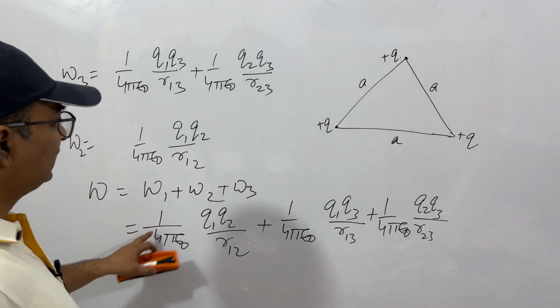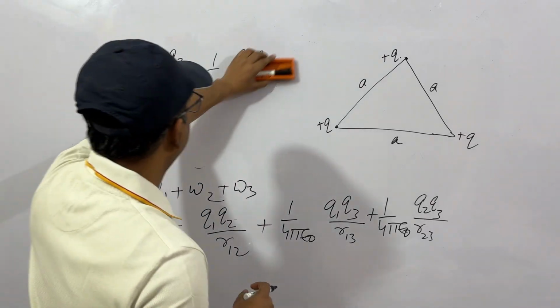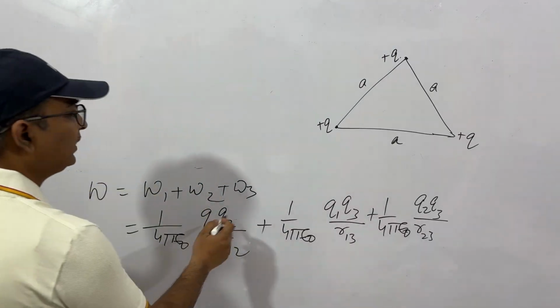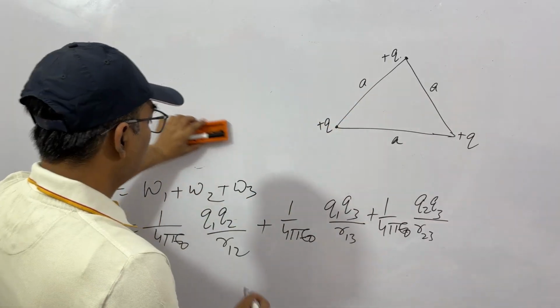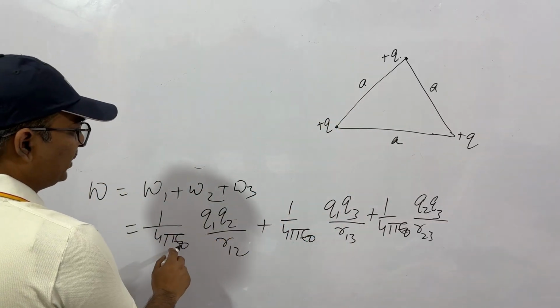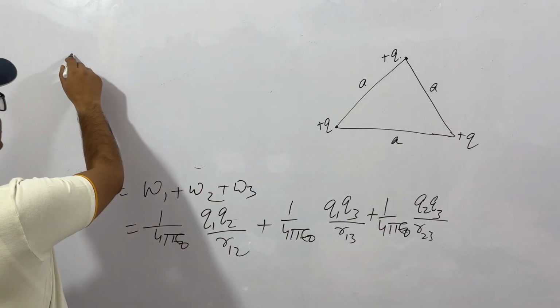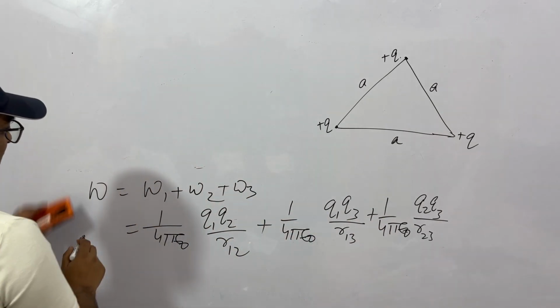So what we can write, see, Q1, Q2, Q3 are all given as Q. So this will be Q square, and this is A. So 1 by 4 pi epsilon 0 Q square by A, again Q square by A, Q square by A. That is the total energy of this system.